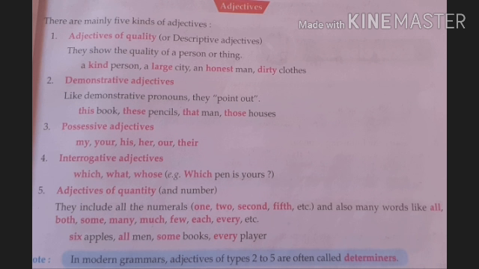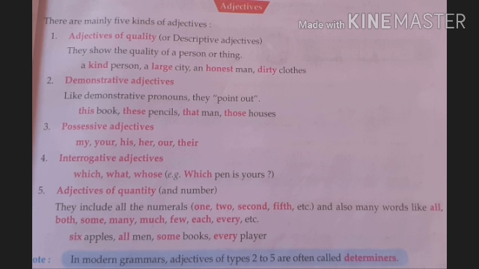Interrogative adjectives. So which, what, whose, these are used as interrogative adjectives when nouns come after them. Suppose that, which pen is yours. After the word which, you are getting pen. Pen is what? Noun. So you can understand that after any adjective, a noun will come.